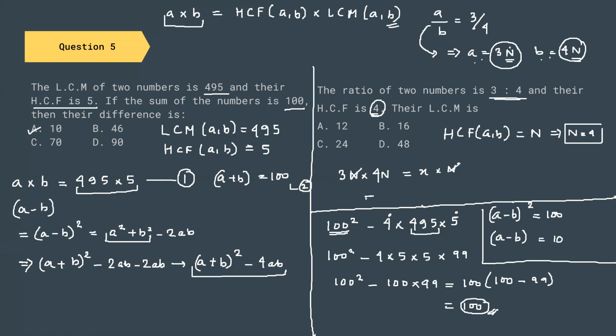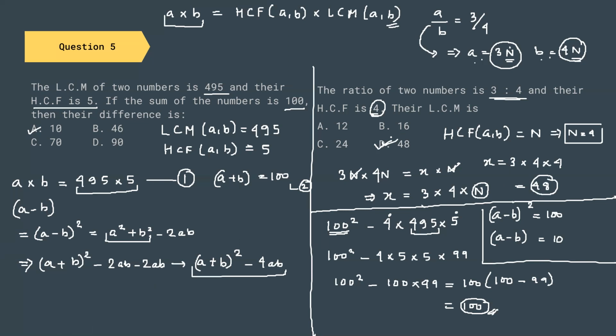So what do we know? X equal to, that is the LCM, is 3 into 4 into n. So what is n here? N is equal to 4 here. So x equal to 3 into 4 into 4. So the LCM is 48. So the final is 48.